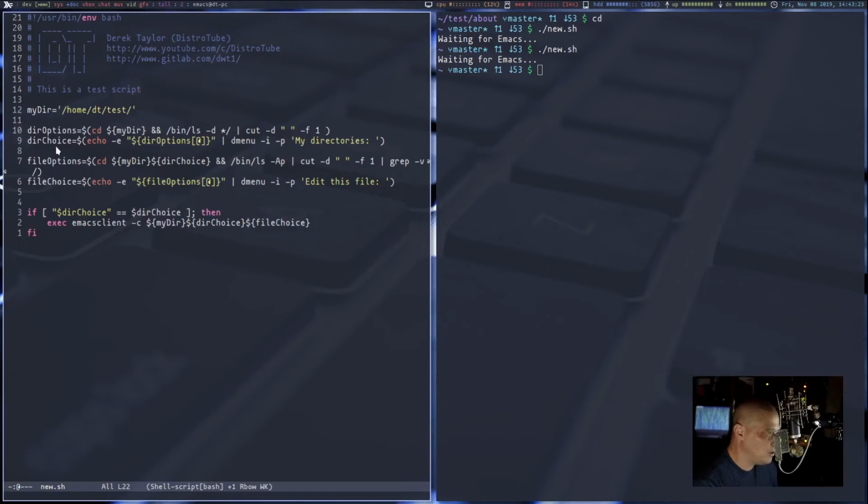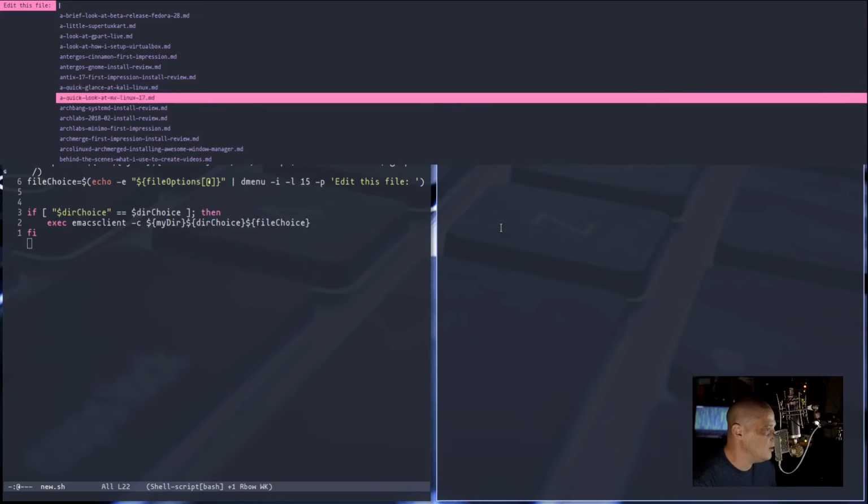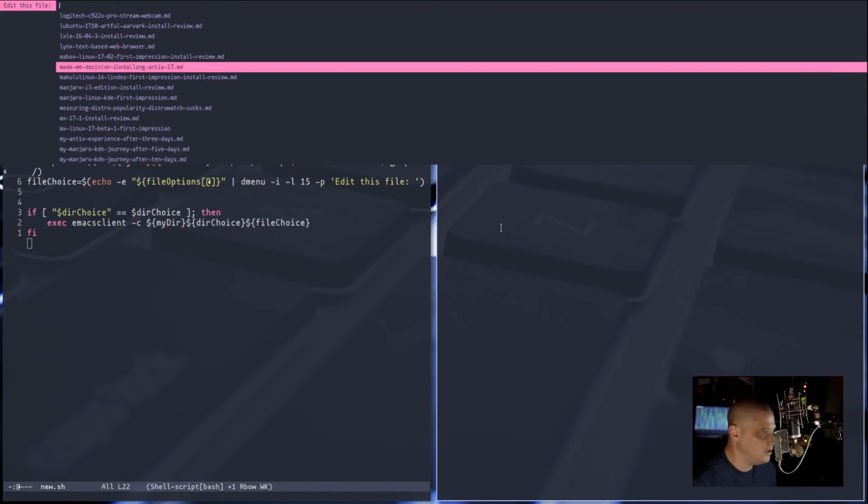So for directory options, I'm going to leave that horizontal, but for file options, or excuse me, file choice, I'm going to tell dmenu to please list this vertically. So we've got the -p flag for prompt and then edit this file. You know what, before that, I'm going to do -l for list vertically. And then how many lines do I want it to list vertically? Actually show on the screen. 15. Space -p, edit this file. And let me save that and let me rerun the script. And now when I choose a directory, like this videos directory, now it actually lists them in a vertical listing. That is so much easier to read.